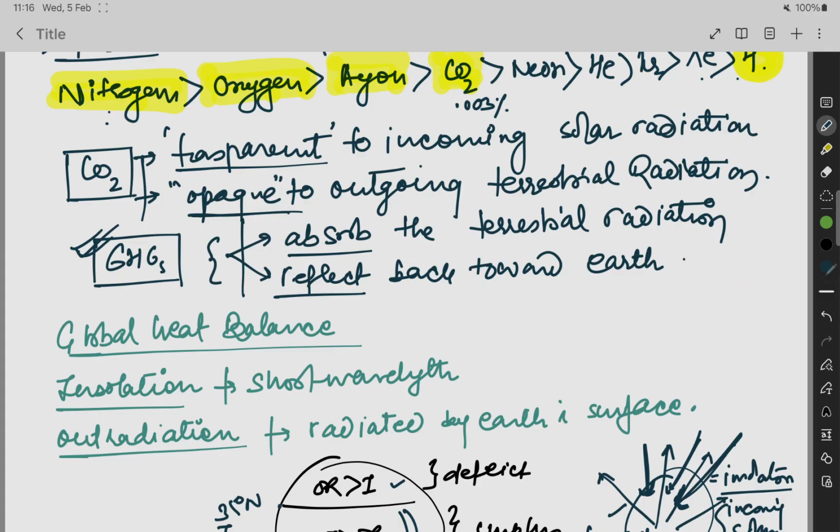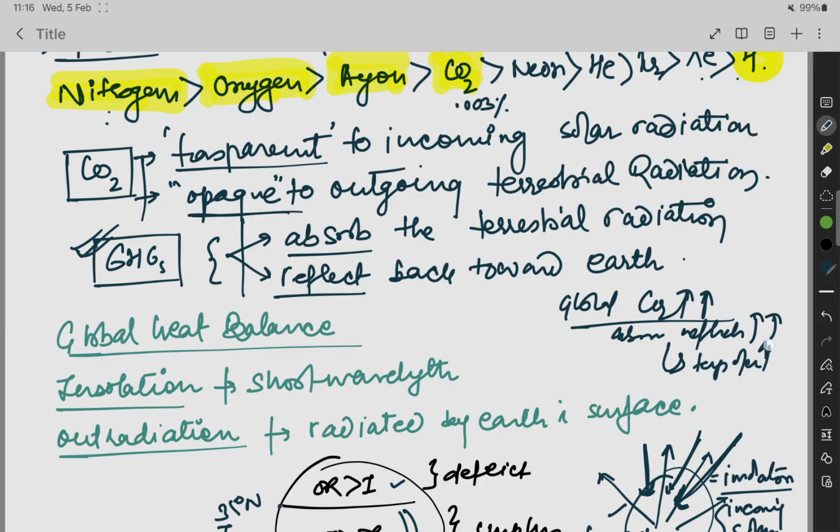It absorbs the terrestrial radiation, or otherwise it will reflect it back toward the earth, so that the earth becomes warm. And it is the main reason for global warming. Because of the increase of CO2, the absorption and reflection increase, so the temperature of the earth increases.